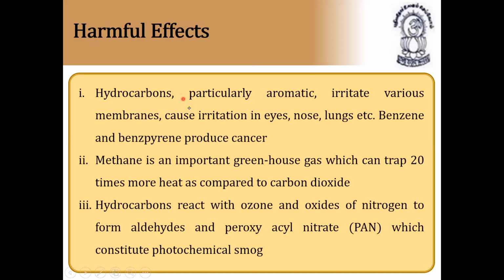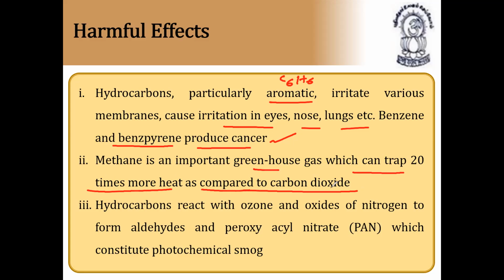Harmful effects. Hydrocarbons, particularly aromatic, that is benzene. Aromatic means, for example, benzene. This is also a hydrocarbon, carbon and hydrogen. It irritates various membranes, causing irritation of the eyes, nose, lungs, etc. Benzene and benzopyrene also produce cancer. Methane is an important greenhouse gas which can trap 20 times more heat as compared to carbon dioxide. Hydrocarbons react with ozone and oxides of nitrogen to form aldehydes and peroxyacetyl nitrate, PAN, which constitutes photochemical smog.